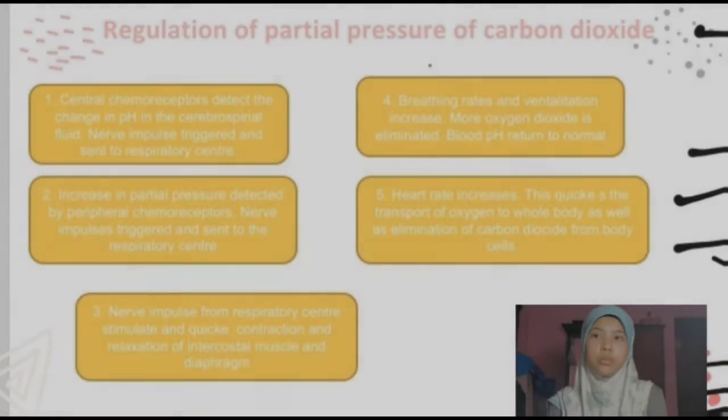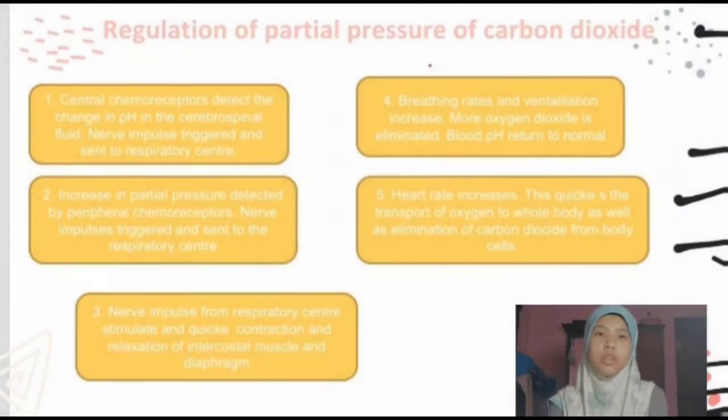I'm going to explain about regulation of partial pressure of carbon dioxide in the blood. First of all, the respiratory control center in medulla oblongata is involved in the regulation of partial pressure of carbon dioxide in our blood.